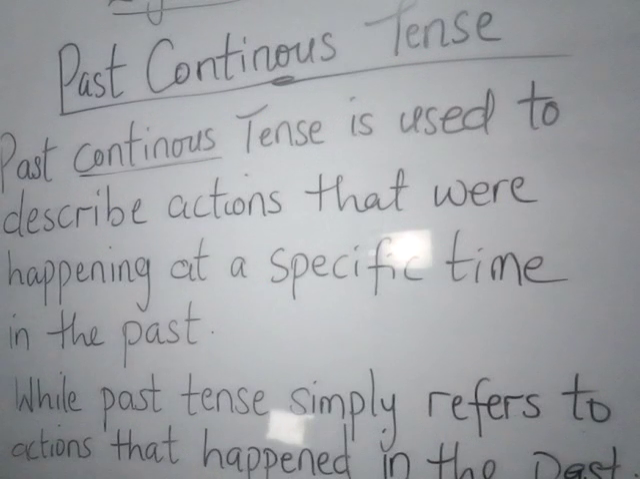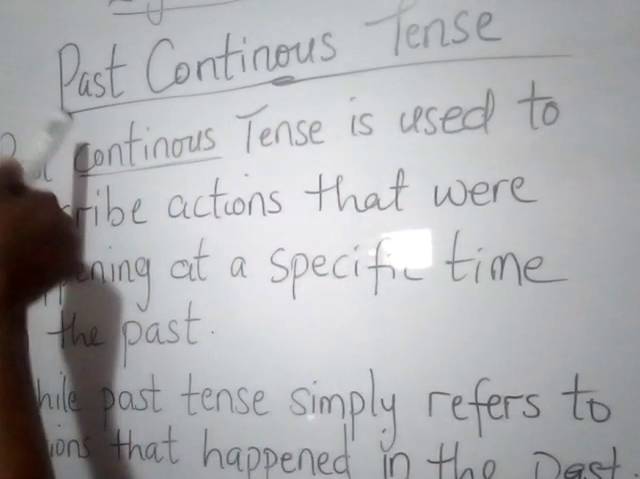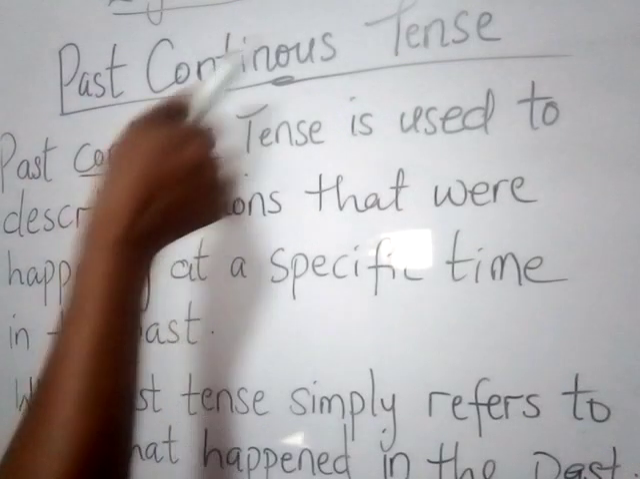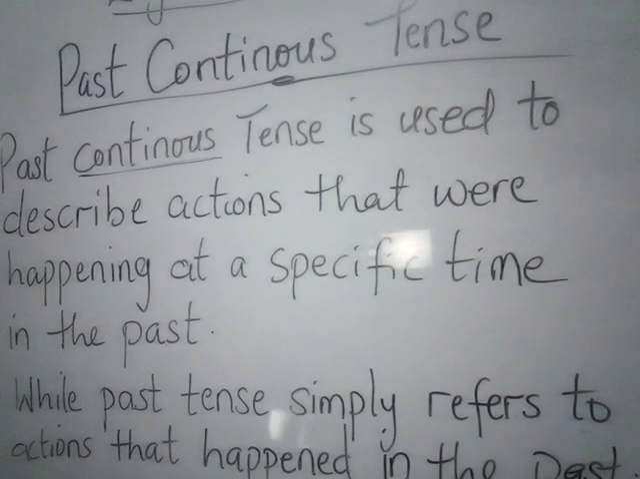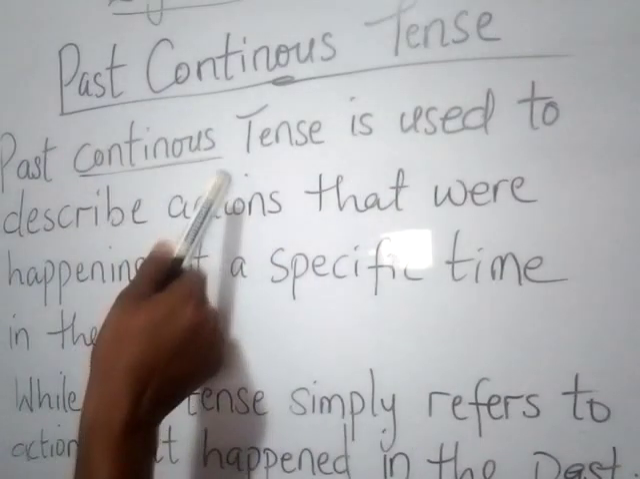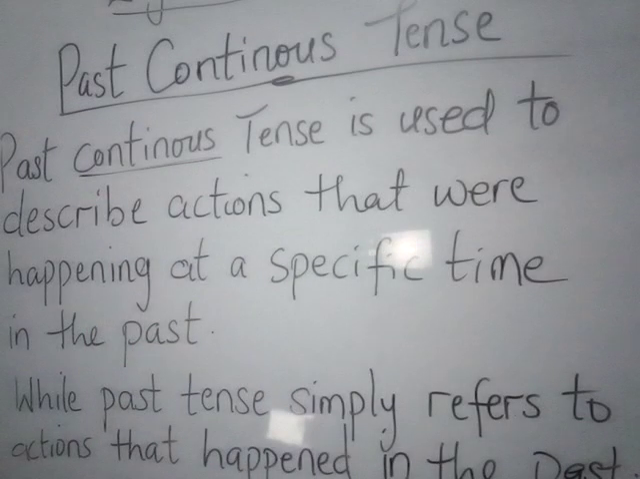So today the part of the tenses we'll be looking at is the past continuous tense. This falls under past tense, but then it is not simple past tense. This one is past continuous tense. So what is this past continuous tense? It is the part of tense used to describe actions that were happening at a specific time in the past. It is used to describe actions that were going on or happening at a particular time in the past.